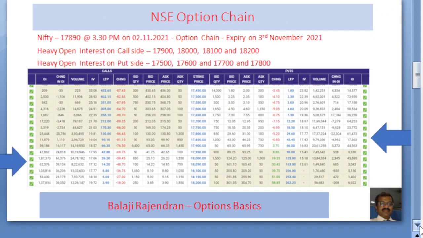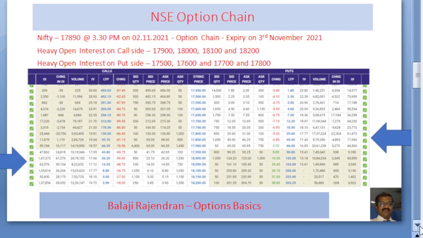This is the screenshot of the NSE option chain taken after 3:30 p.m. today, when the Nifty spot closed at 17,890. As we can see on the left side, the open interest on the call side is very heavy at 17,900, 18,000, 18,100 and 18,200 strike prices.